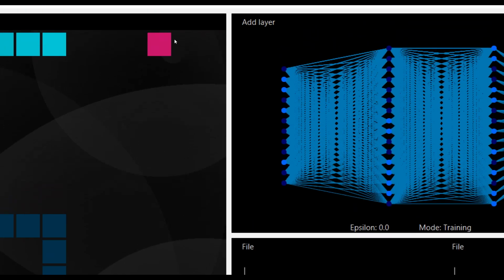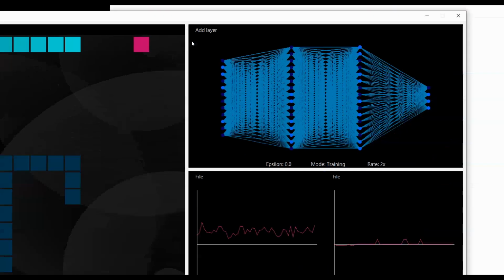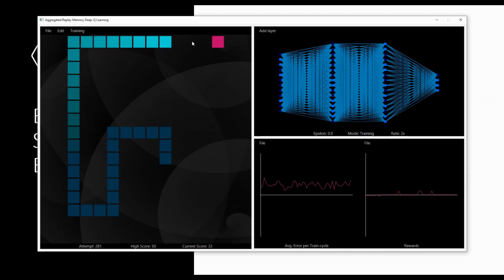However, we know that this is not the case. This is because in training mode, the network is sampling from its experience replay memory buffer. So in this moment, the state that we are seeing at the beginning of the network is one of its previous memories which it is remembering in order to train and diversify and decorrelate its training data.